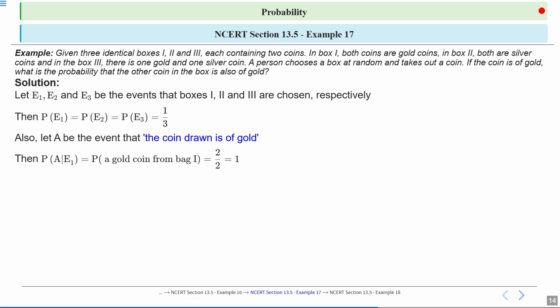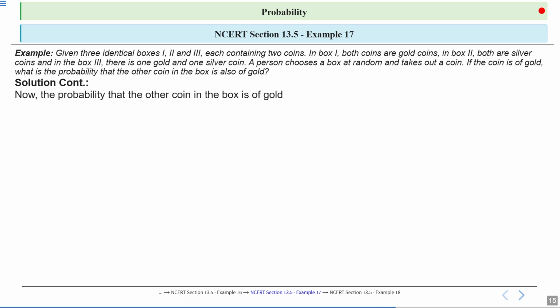Then probability of A upon E1 is equal to probability of a gold coin from bag 1, which is equal to 2 by 2, which is equal to 1. Now probability of A upon E2 is equal to probability of a gold coin from bag 2, which is equal to 0. Probability of A upon E3 is equal to probability of a gold coin from bag 3, which is equal to 1 by 2.